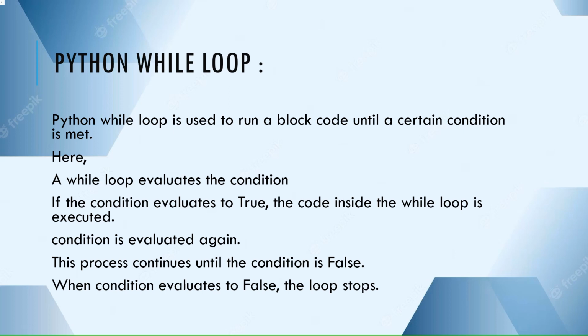If the condition is initially true, the code block inside the loop is executed. After the code block inside the loop is executed, the program goes back to step 1 and checks the condition again. If the condition is still true, the loop continues to execute the code block again. This process repeats until the condition becomes false. When the condition finally becomes false, the loop is exited and the program continues with the next statement after the loop.